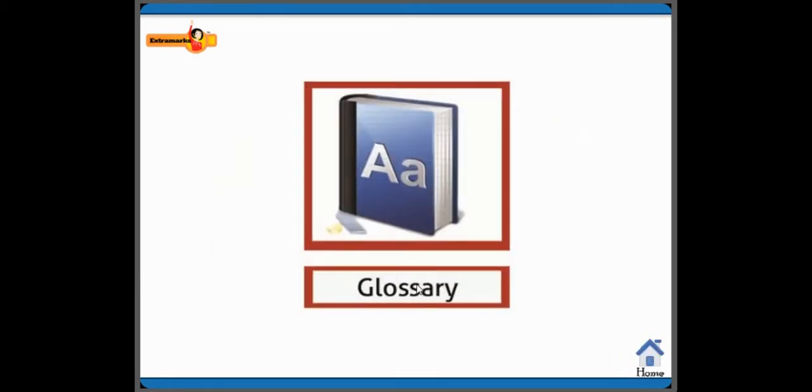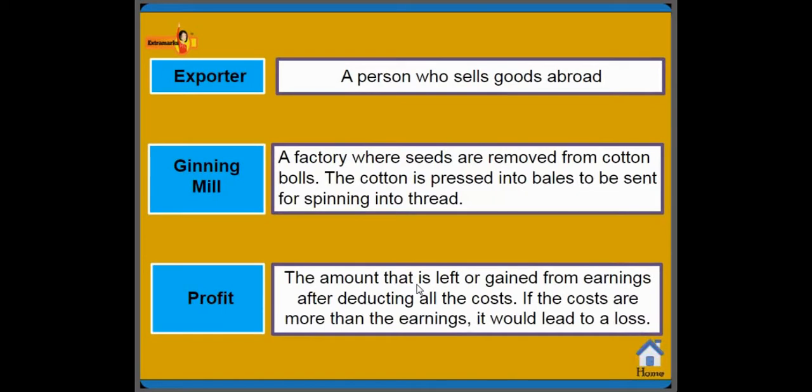Now let's see the glossary words, children. The glossary words are: exporter, a person who sells goods abroad. Ginning mill, a factory where seeds are removed from cotton bolls and the cotton is pressed into bales to be sent for spinning into thread.